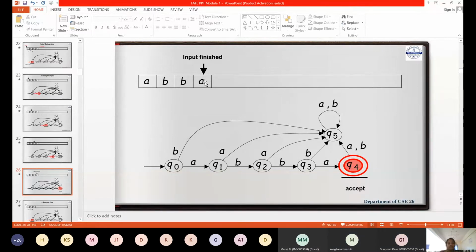Now there is only one string. That string should start with A, right? So if I have to start with A, then Q naught and then A. I have to go to a proper state. So then it is Q1. Now what do I have to do?